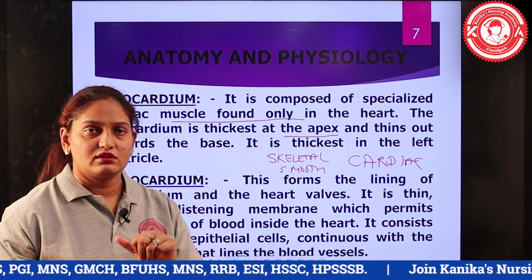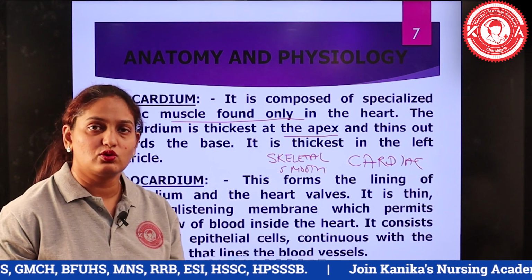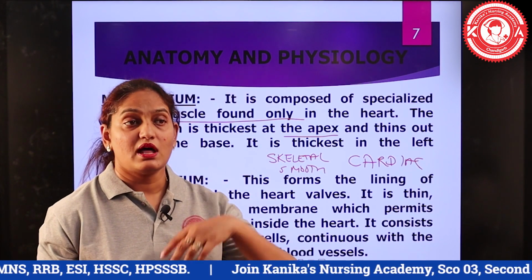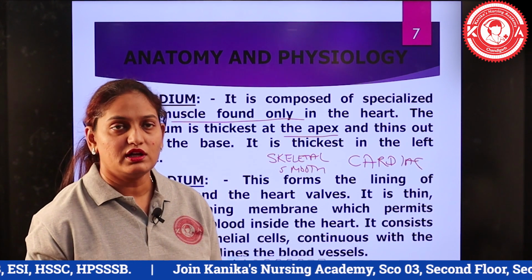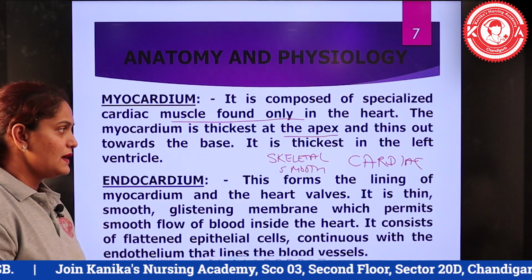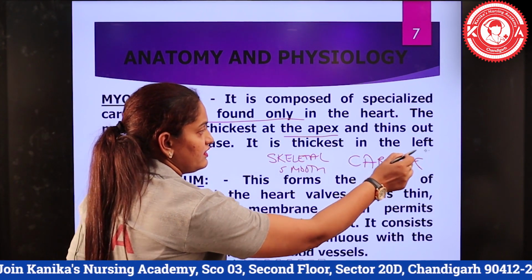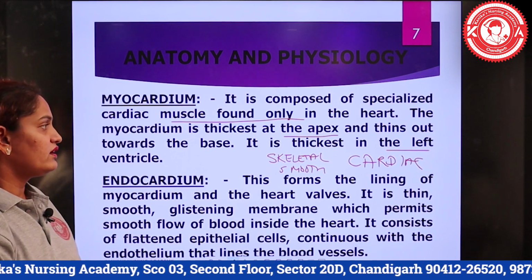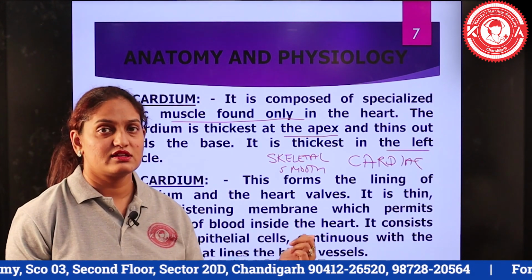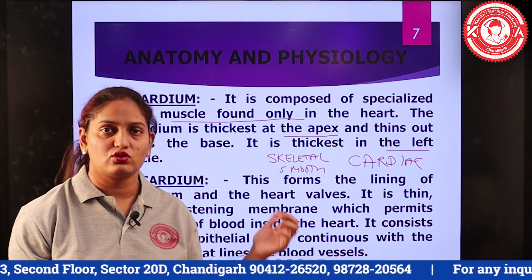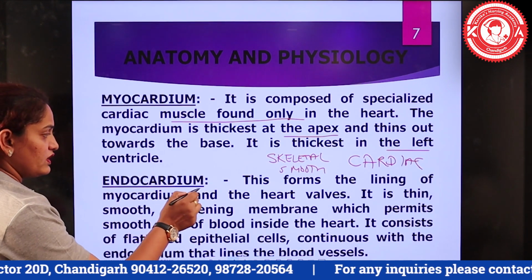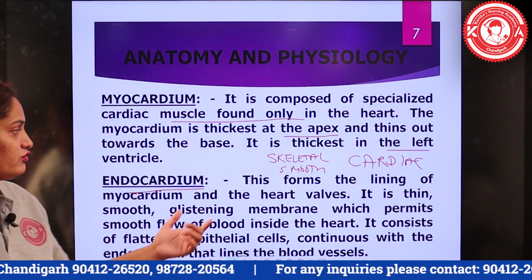The right ventricle pumps blood to the lungs for oxygenation, and in the same way the left side pumps blood out of the heart through the aorta and its various branches to the various body parts. It is found to be thickest in the left ventricle. Sometimes this question also comes up: the myocardial layer is thickest at which area of the heart? The answer is the left ventricle.